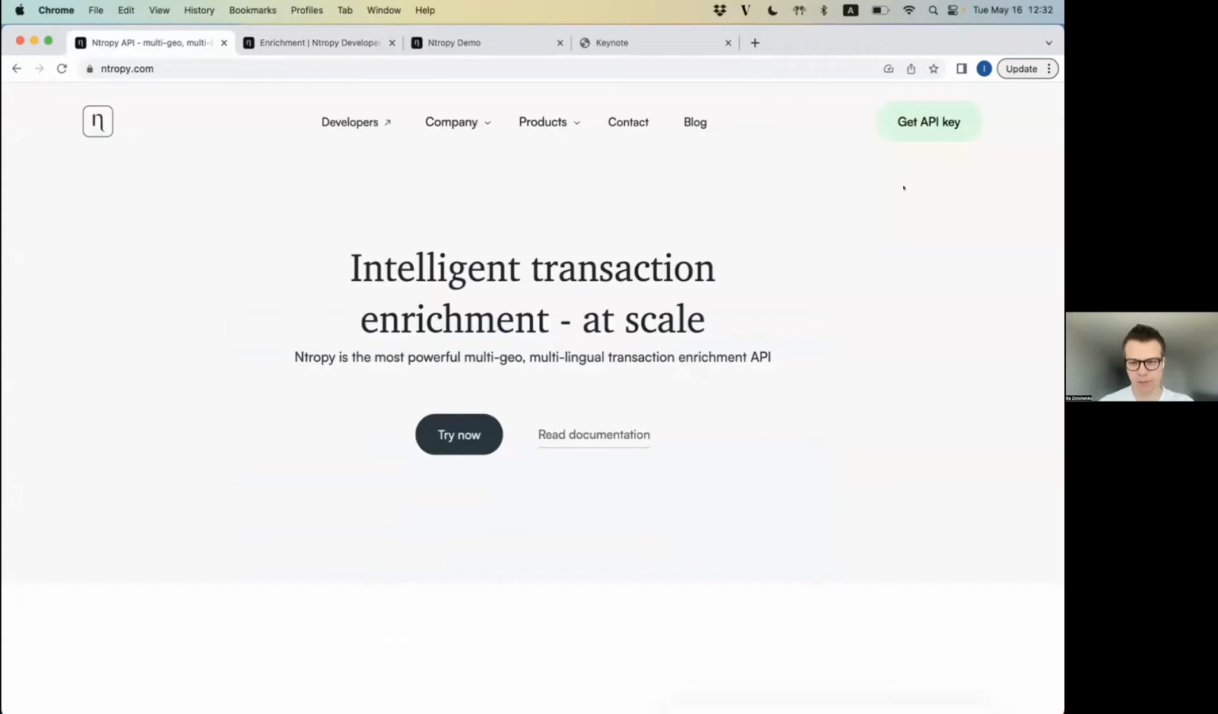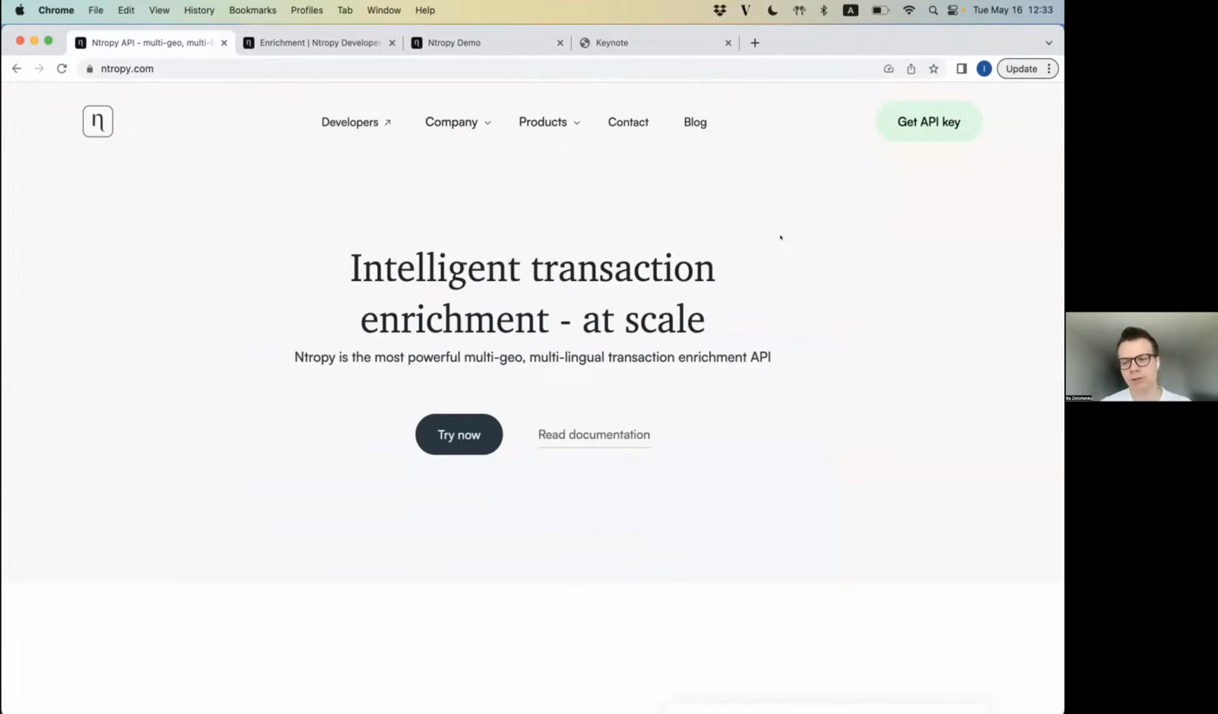So let me just start straight away. I'll share my whole screen. So that's our website. At Entropy, our vision is to enable companies to understand their users, whether consumers or businesses, through their bank transaction histories, and over time, other financial data too.